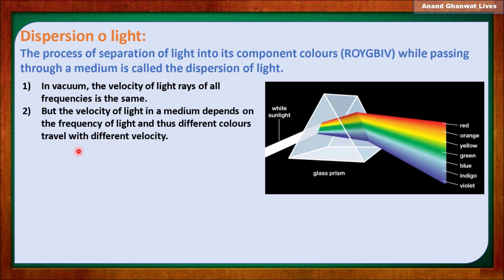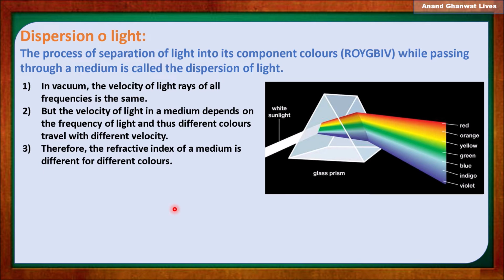But in a denser medium, what happens? The velocity of light in a medium depends on the frequency of the light, and each component of light has a different frequency, and thus they have different colors when they travel through a denser medium. So each component of light has a different velocity in a denser medium.